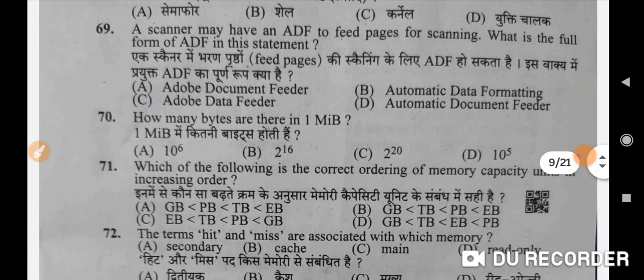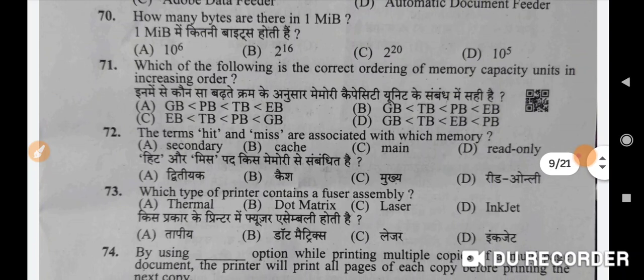Next is, a scanner may have an ADF to feed pages for scanning. What is the full form of ADF in this statement? Correct option is D, automatic document feeder. Next is, how many bytes are there in 1 megabyte? इसमें करेक्ट ऑप्शन होगा C, 2^20. ठीक है, 1 मेगा बाइट में 10^6 बाइट होते हैं, बट यहाँ पर बाइट्स पूछे गए हैं, सो हेयर करेक्ट ऑप्शन विल बी C.